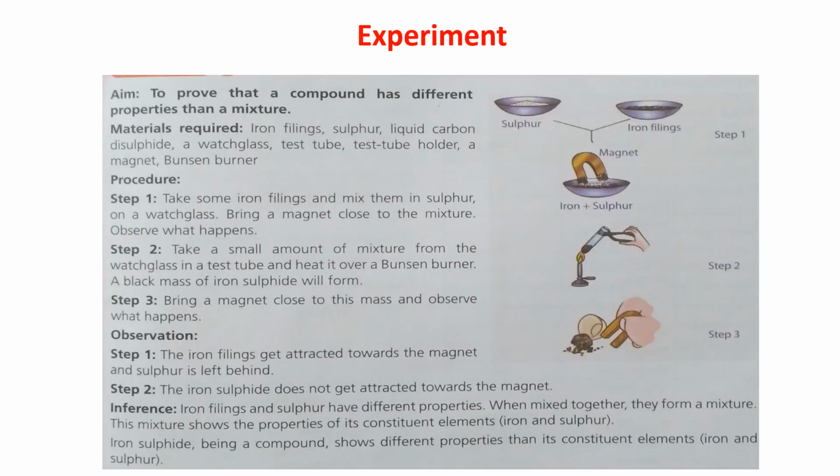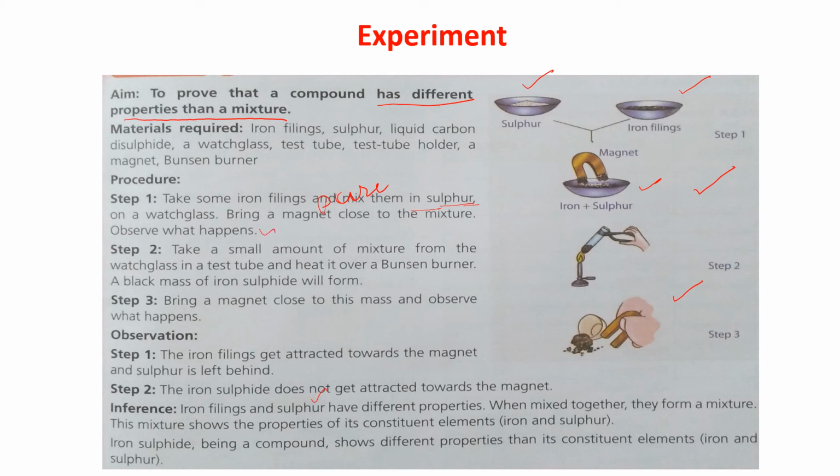This is an experiment to prove that a compound has different properties than a mixture. For this, what we have done, we have taken sulfur, and these are iron filings. I told you this. Now, take some iron filings and mix them in sulfur. I'm mixing iron filings and sulfur on a watch glass. A watch glass is a glass plate. Now bring a magnet close to the mixture.